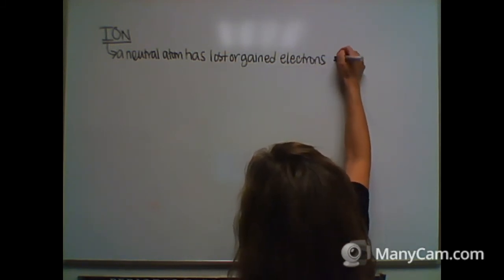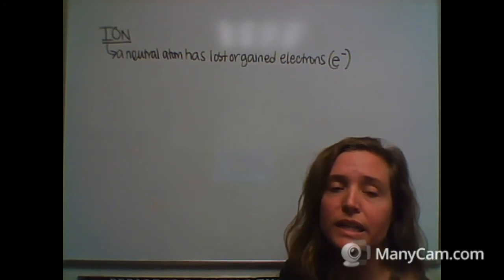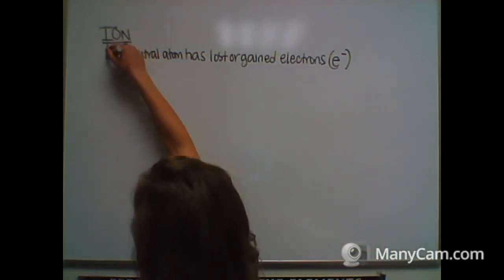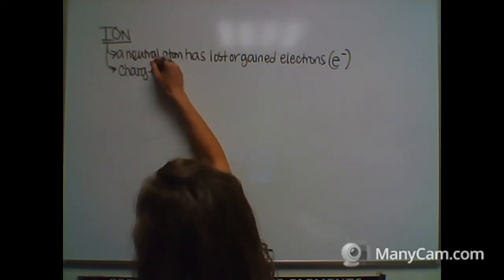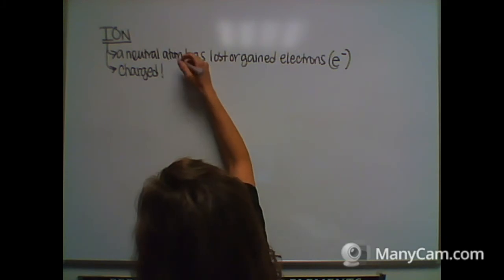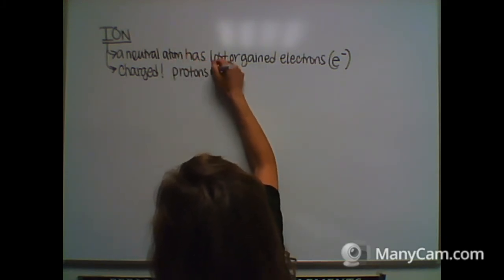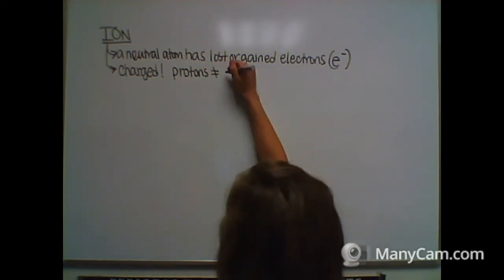Remembering that electrons have a negative charge, right? So we're going to write this up here too. Charged. Because now the protons in the nucleus are not equal to the number of electrons in the orbitals.